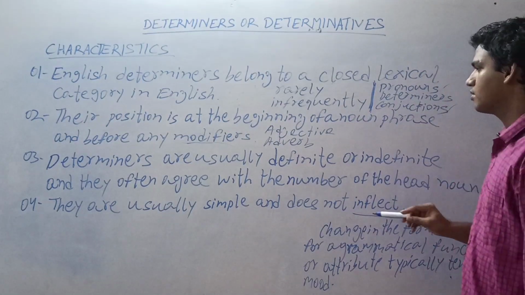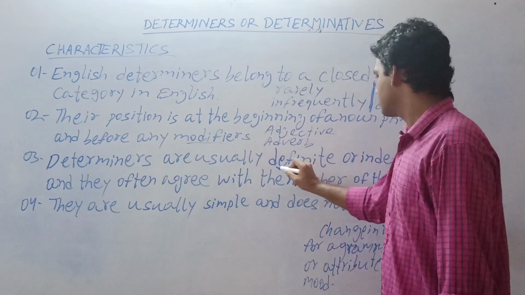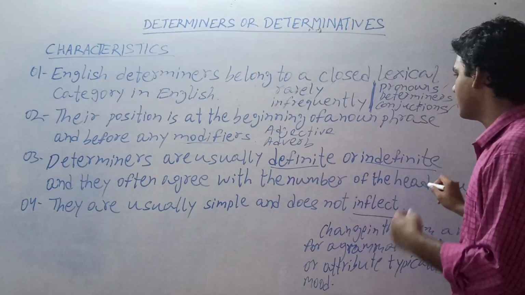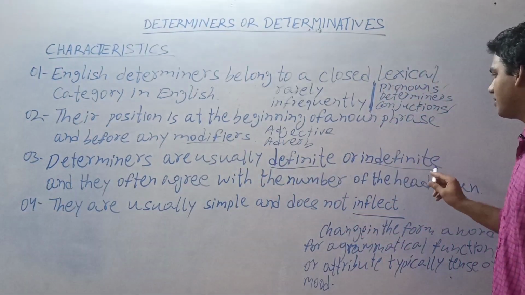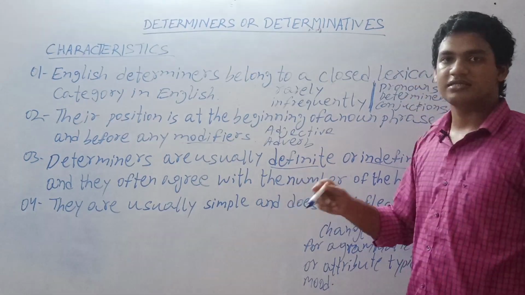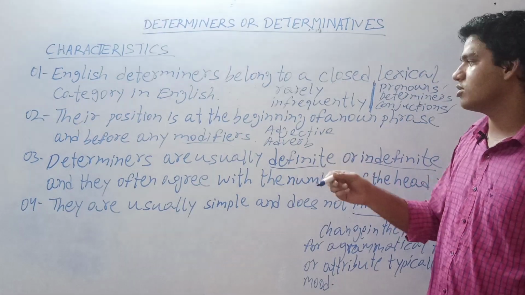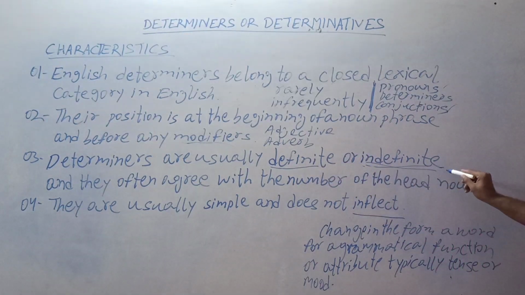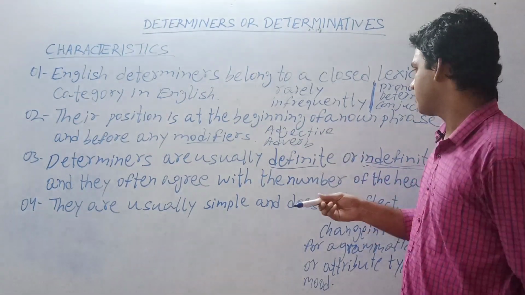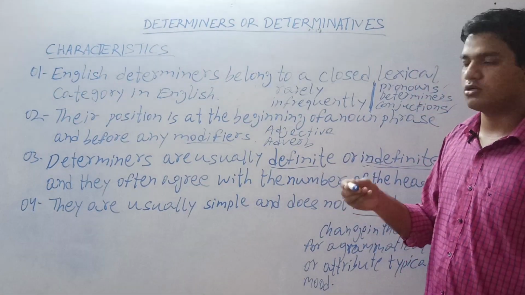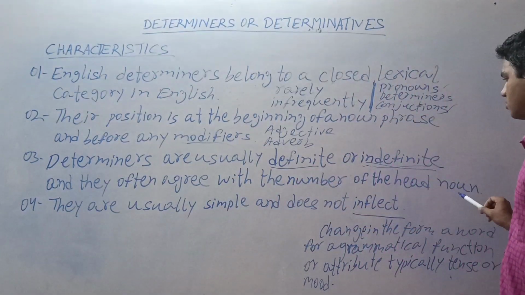Point number 3, determiners are usually definite or indefinite, and they often agree with the number of the head noun. If we analyze this point, here are the two words, definite or indefinite. That means determiners are usually definite or indefinite. Definite means they can specify a thing or a person or a commodity or a good, and indefinite means they do not specify a particular thing or person or good or commodity, and they often agree with the number of the head noun.